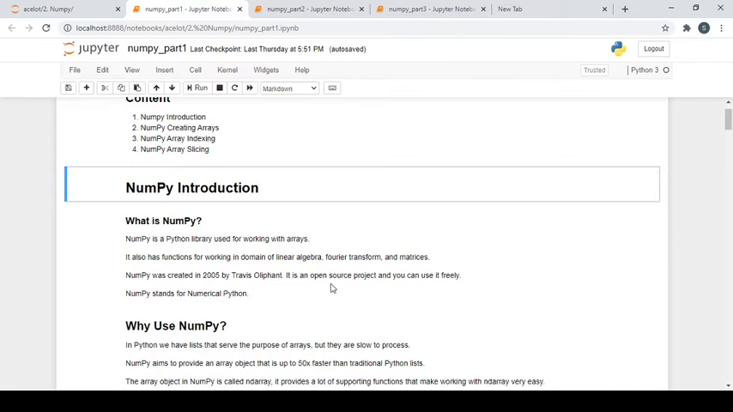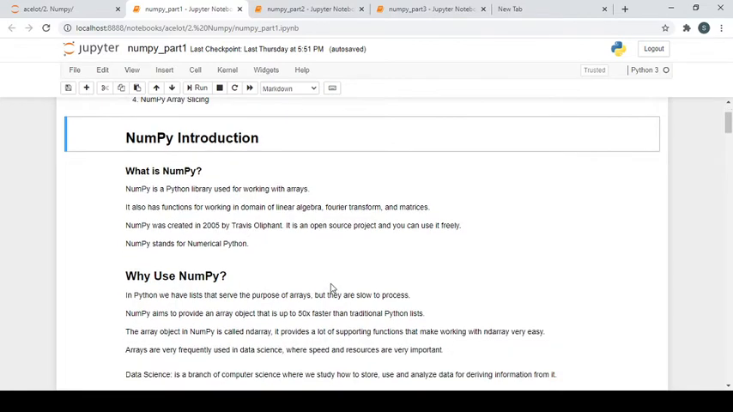NumPy stands for Numerical Python. So why should we use NumPy? In Python we know that we have lists, tuples, sets, and dictionaries, but they are traditionally slow in process. A dictionary is something which is fast, but most of the time we use lists. NumPy aims to provide an array object that is up to 50x faster than a traditional Python list.